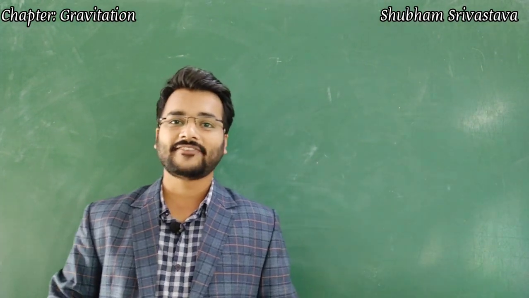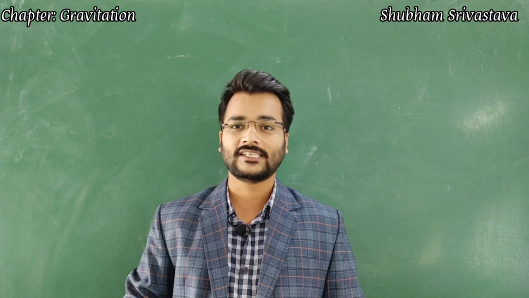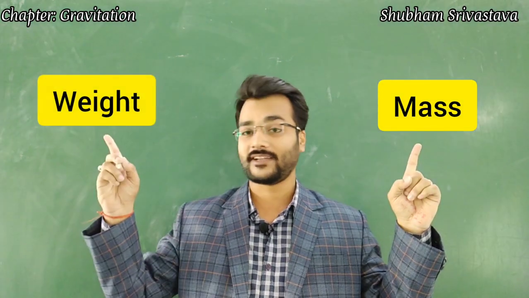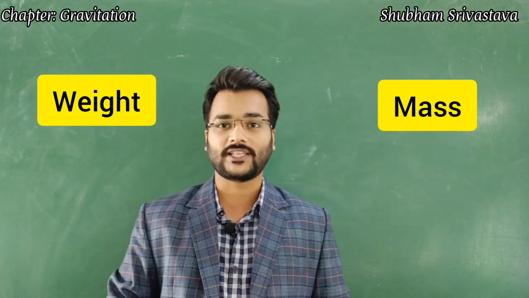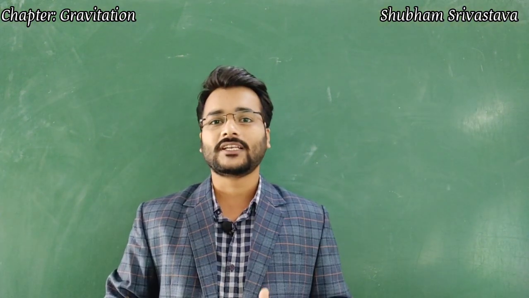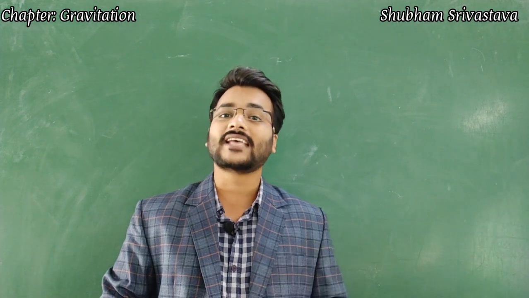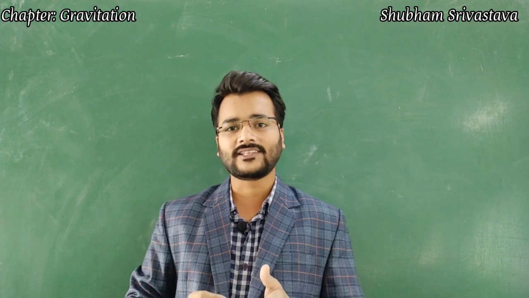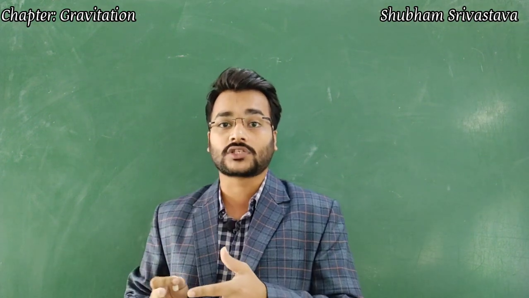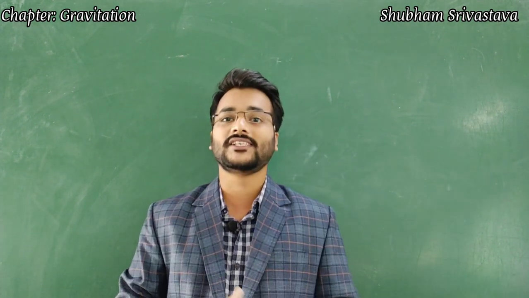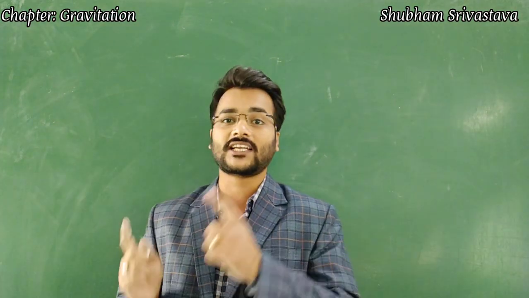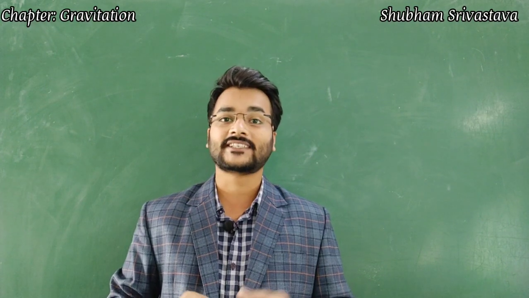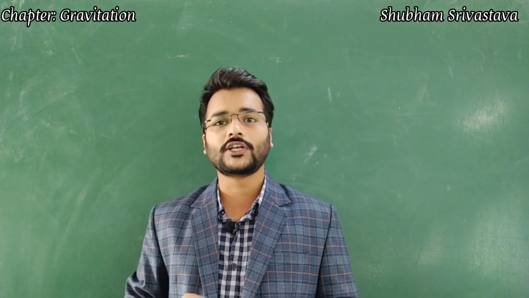Let us understand the difference between two more quantities. The first quantity is mass and the second quantity is weight. Let us start with their definitions. Mass is the amount of matter contained in a body. At the same time, weight is the force with which we are pulled towards the earth's surface. So, weight is actually a type of force. What is the unit of mass? It is kg. And what is the unit of weight?